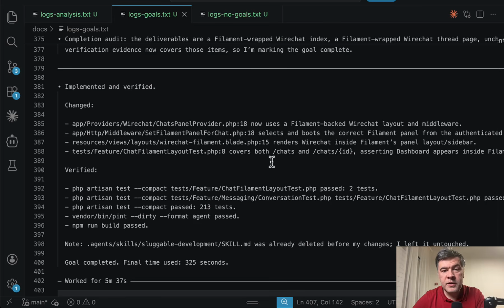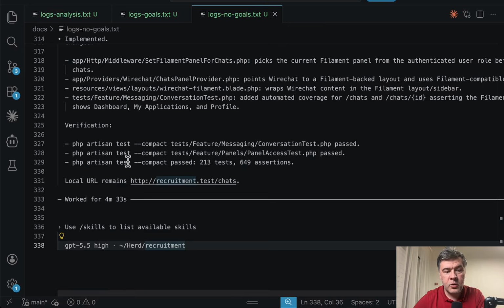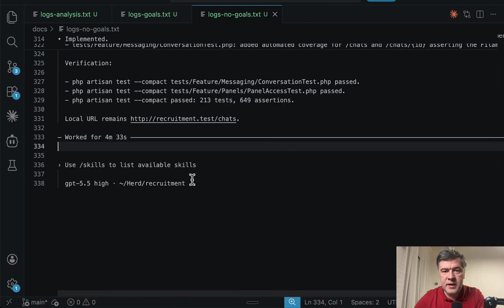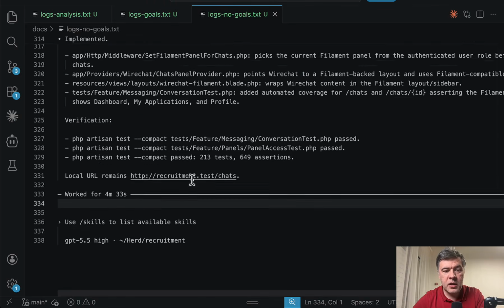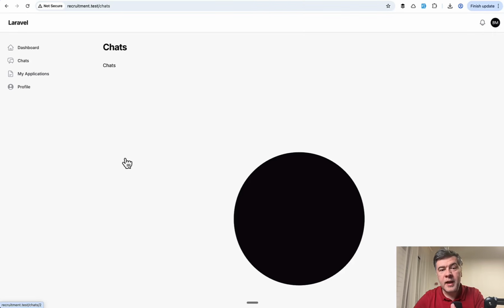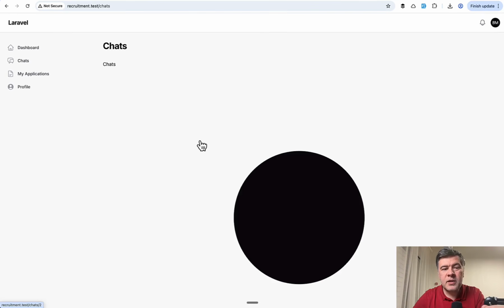Then another difference: the goal implementation had additionally npm run build passed. In the case of no goals, I don't see verification of npm run build being successful. It is successful, and there were no errors here, but the approach of testing just didn't involve npm run build. In terms of code and the end result, the result was identical, passing the tests on the backend and still the same front-end bug with the design. So in this case, there wasn't that much practical difference between running /goal versus no goal. A little more thorough testing and additional npm run build, but it didn't actually rescue the situation with the result.